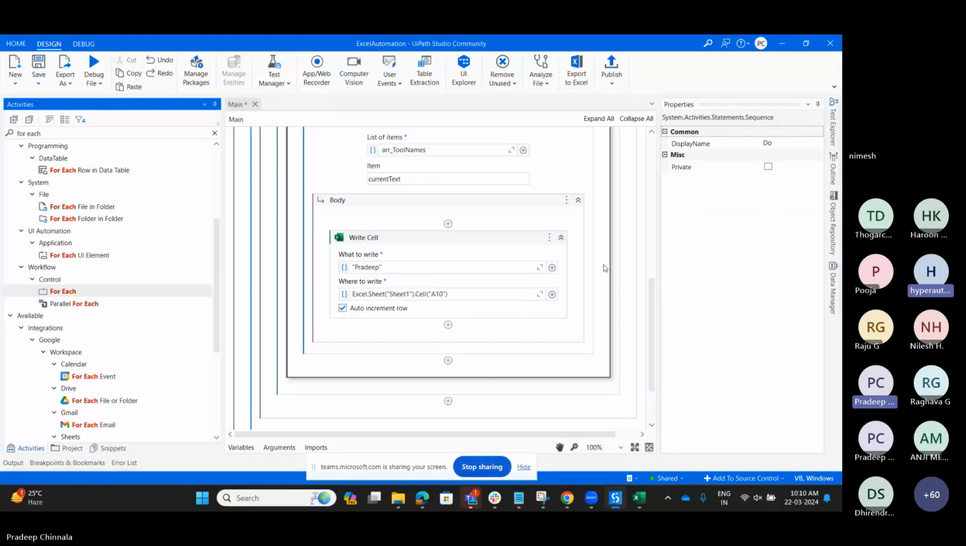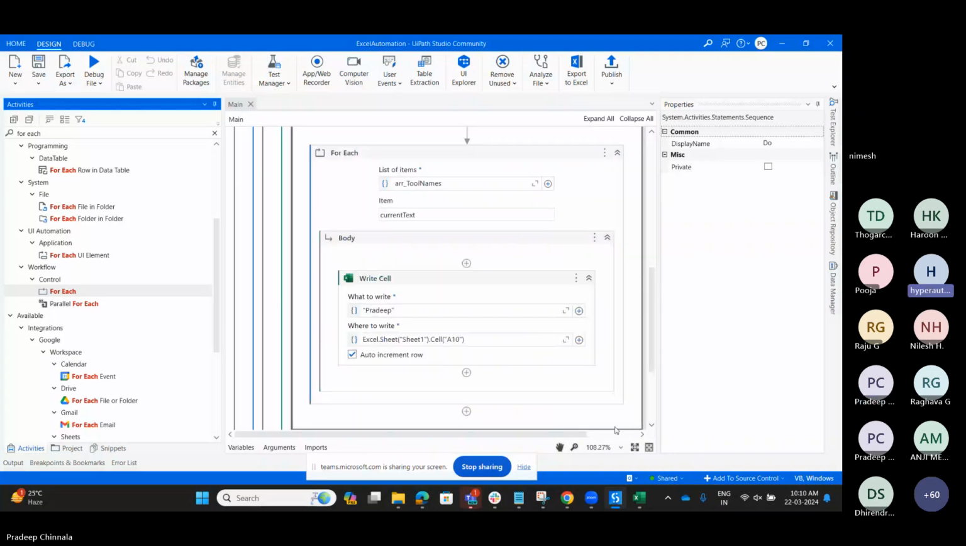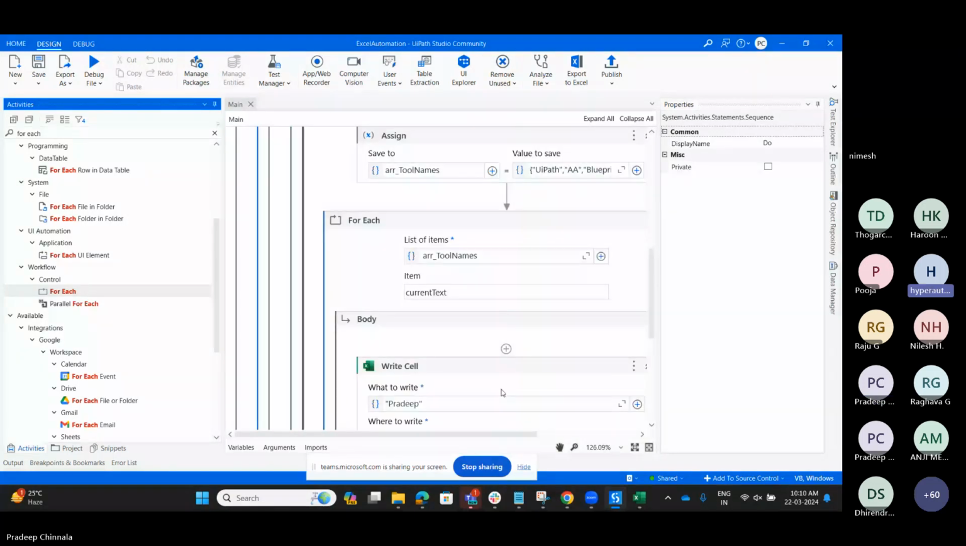Hello Pradeep, just zoom your screen a little bit, please. Yeah, maybe the designer panel. Just the designer panel. Yeah, is it good now? Yeah, it's better.